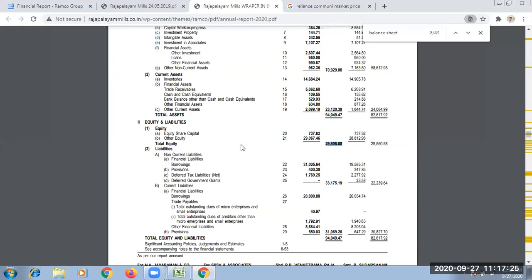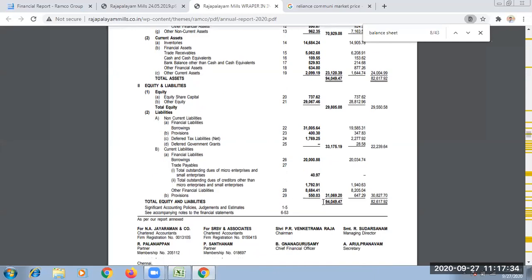But now, that formula is only taken care of in this other equity. Suppose you don't have this breakup and you want to calculate: 94,049.47 minus these two. That's the formula. What is the formula? Total liabilities minus external liability. What is external liability? These two. This is long-term external liability, this is short-term external liability.